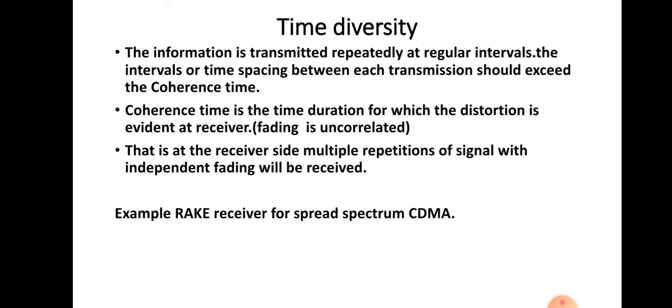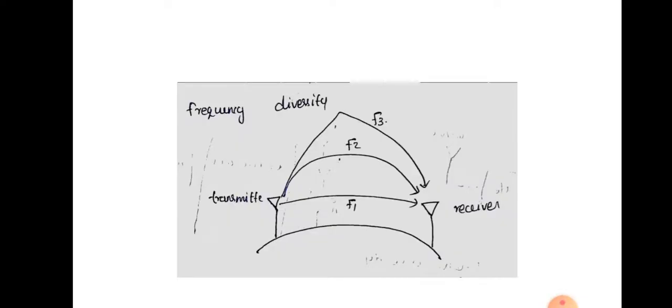Similar to frequency diversity, here also there is a transmitting antenna and a receiving antenna. We transmit the same information at a particular time, and then the same information is transmitted at another time. That means the same information is transmitted repeatedly with a regular time interval between these two.